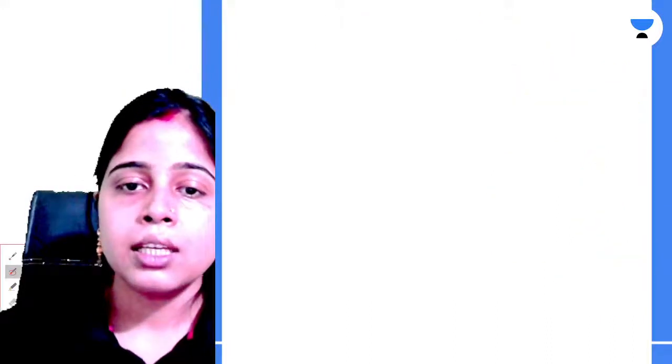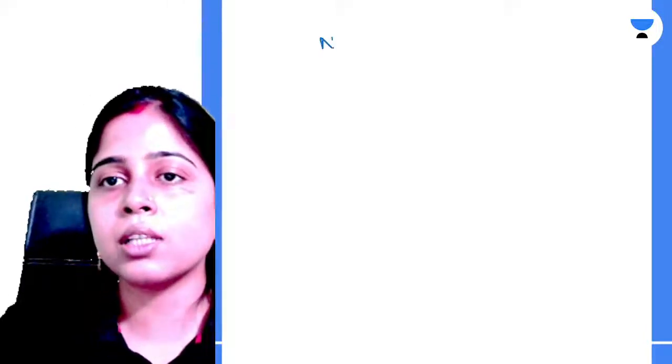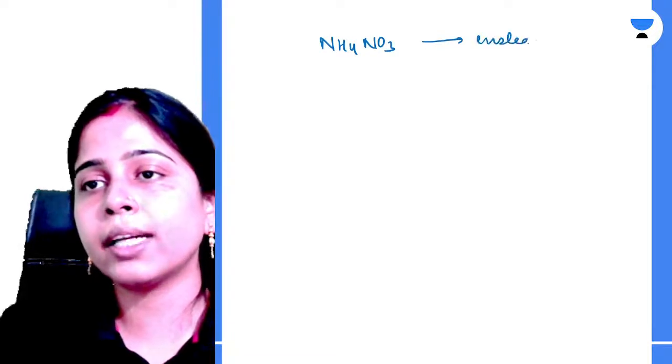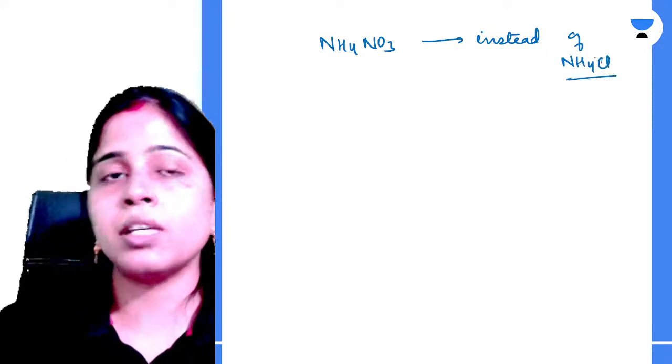Next question. Can we use salts like ammonium nitrate instead of ammonium chloride in the lab preparation of ammonia? Yes or no? And give reasons for your answer.